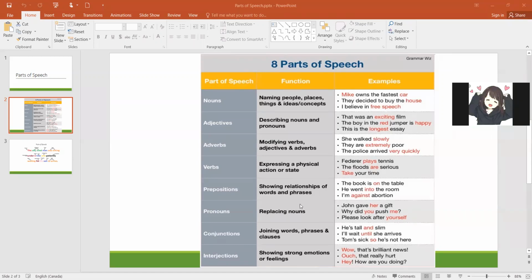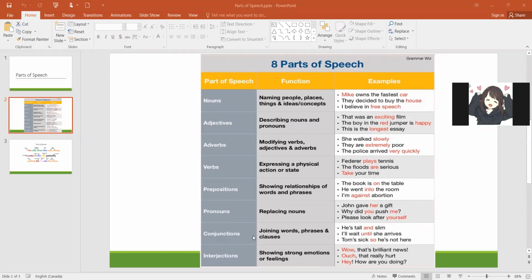Then we have these prepositions. This is the topic we are going to look into in greater detail today, so let's not waste much time here. Then the pronouns are the words which replace nouns. That is clear from the word. John gave her a gift. So her, you, them, they, yourself, me, him, he, all these words are pronouns.